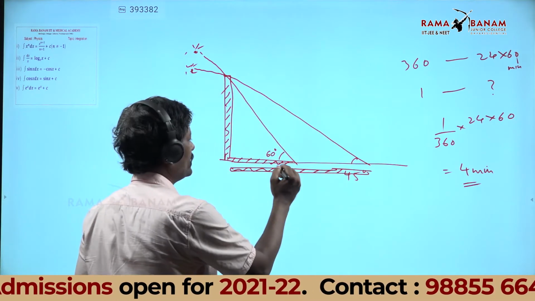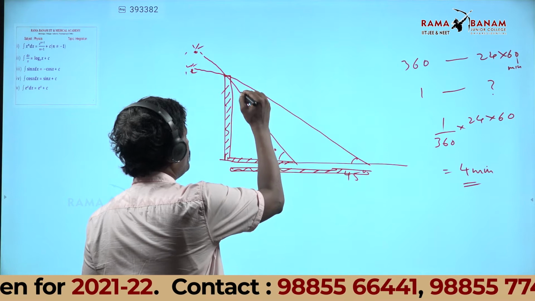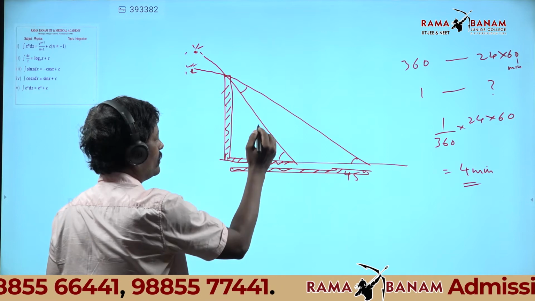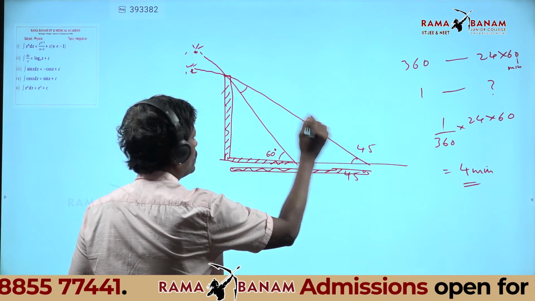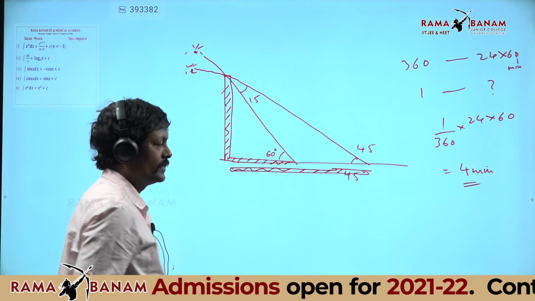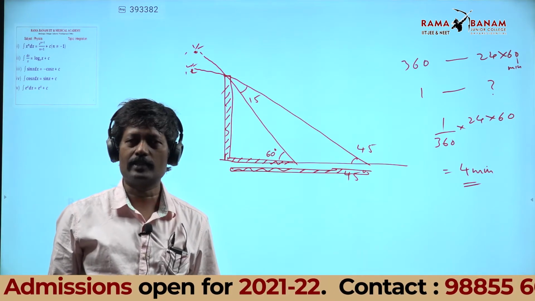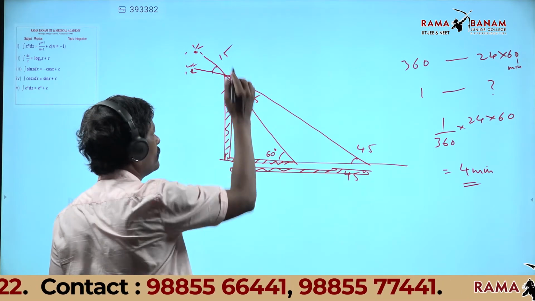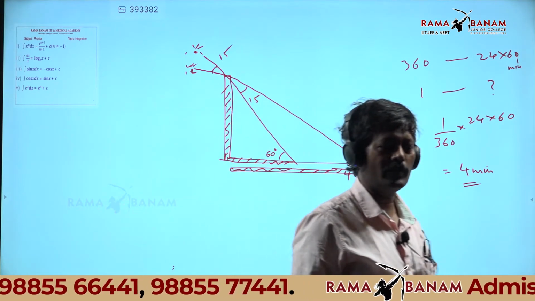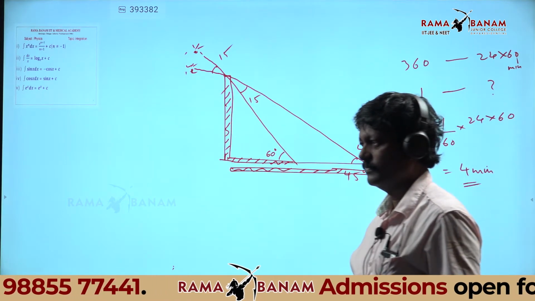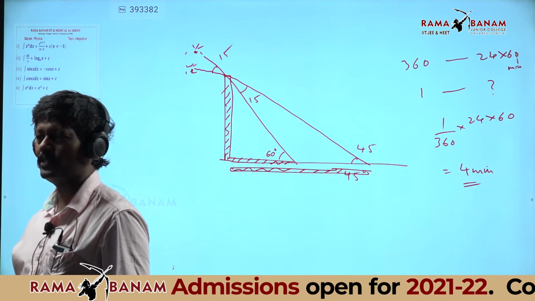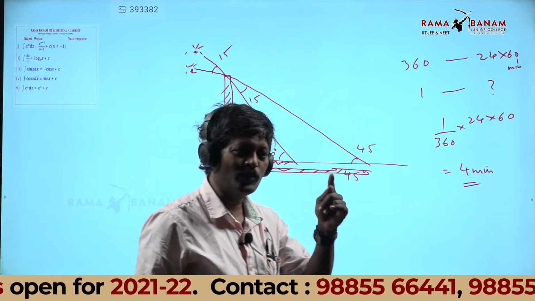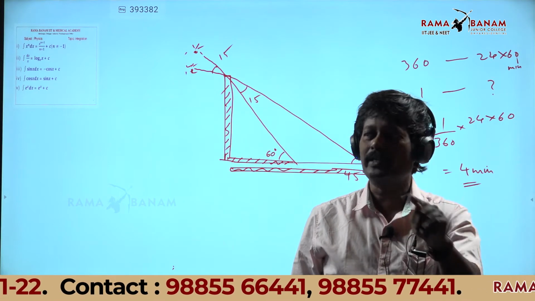Now this is 60, this is 45. This will be how much, can anyone guess? Sum of interior opposite angles equal to exterior. This is 45. This will be 15. 15 degrees, sir. Sum of the interior opposite angles equal to exterior. That means vertically opposite will be 15. It means sun has gone down by how much angle? 15 degrees. That means sun did not go. Earth rotated by